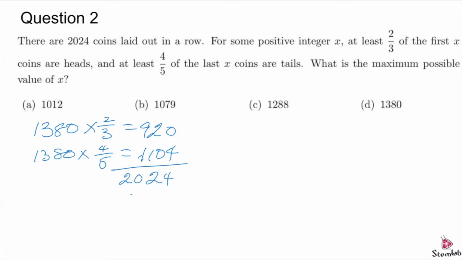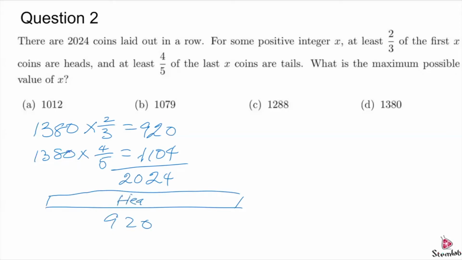So it works because we can just make the first 920 heads and the last 1,104 as tails.